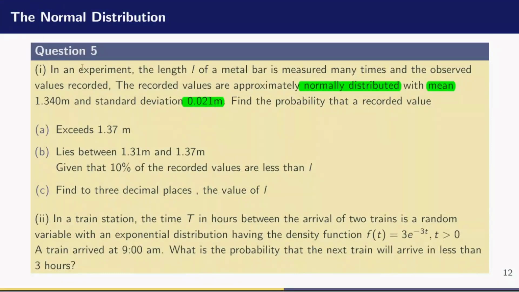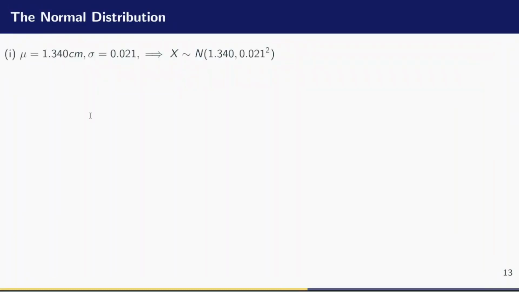Now, what do we need to know? The first thing we need to know is that we need to write out the information from the question. That the mean mu is 1.340 meters, not centimeters, and the standard deviation is 0.021 meters. Now, since x is a random variable, it follows a normal distribution with mean 1.340 and variance 0.021 squared.